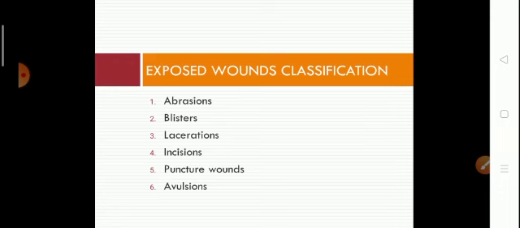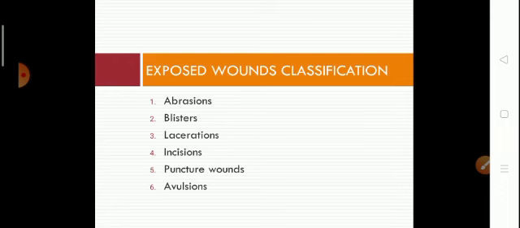In this chapter we are going to learn to identify the wound and how to take precautions against spreading of infection. Now in case of exposed wounds classification, if you are suffering from abrasion, what precautions are required?